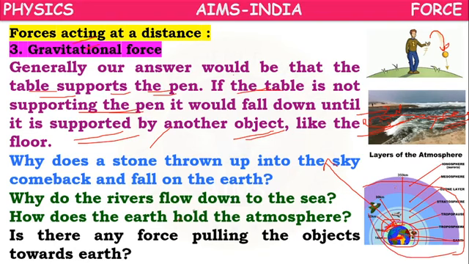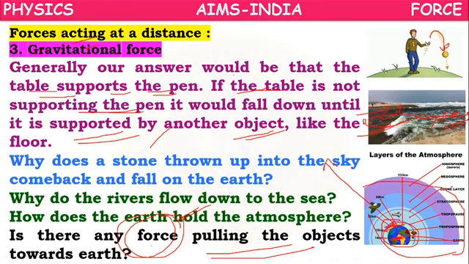Behind all these natural phenomena, there is some force which is pulling the objects towards the earth. If the earth did not pull the atmosphere towards it, the total atmosphere would escape from the earth, and there would be no atmosphere on the earth.